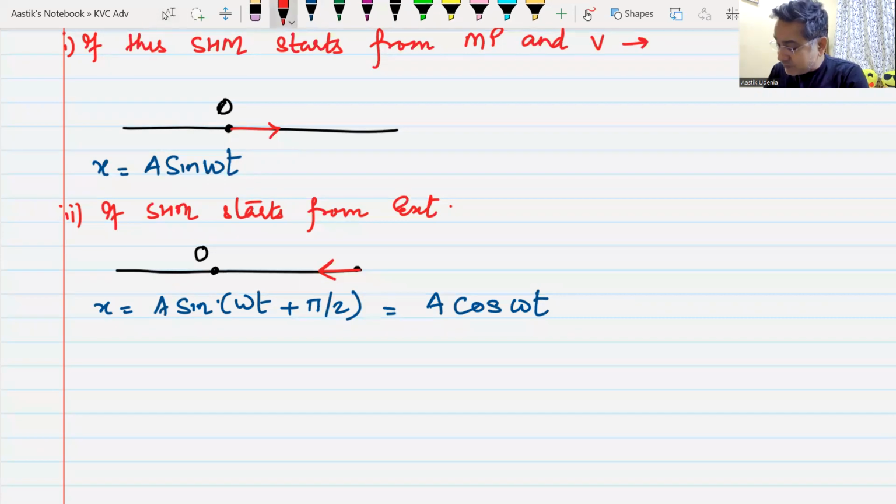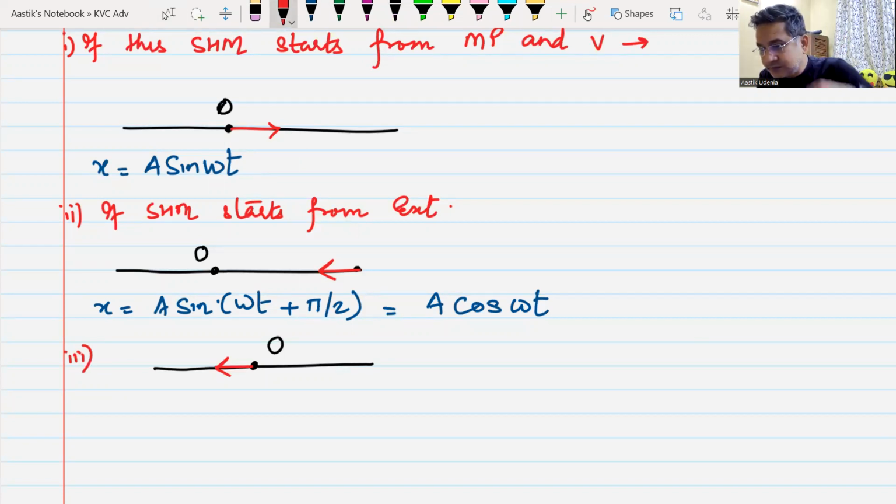Now the third one you will have to give me. If the SHM starts like this, from the mean position but going towards the left, what will be the equation of SHM in this case? Minus A sin omega t.